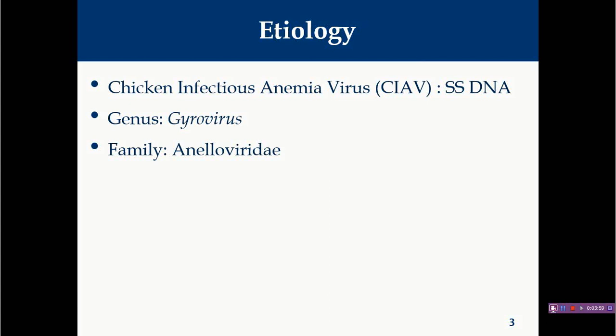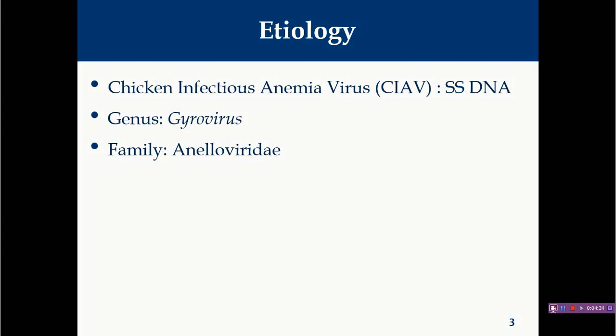So, as we have discussed, this particular virus has circular DNA. Initially it was classified into Circoviridae, but now due to the recent classification the family has changed. This particular virus has three important viral proteins which are responsible for its pathogenicity: viral protein 1, viral protein 2, and viral protein 3, and among these, viral protein 3 is the most important because it is responsible for apoptosis of the cells in the bone marrow as well as in the thymus.